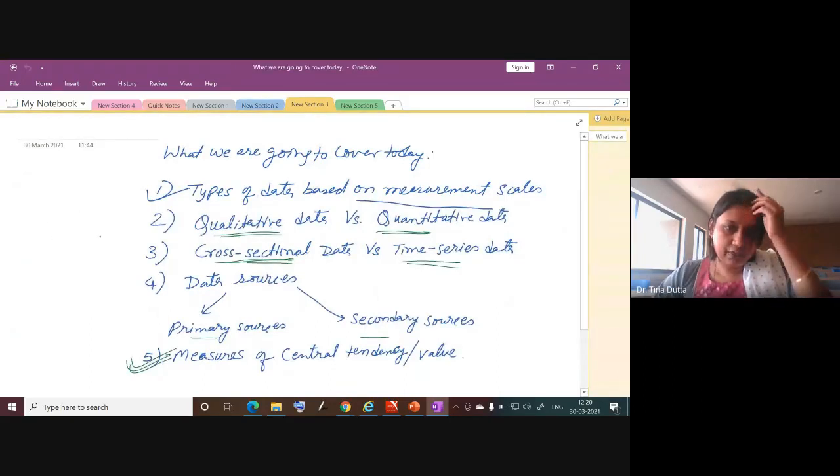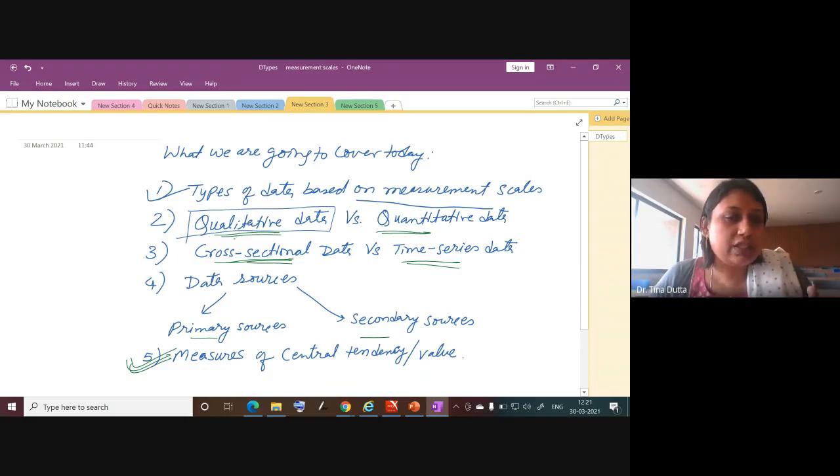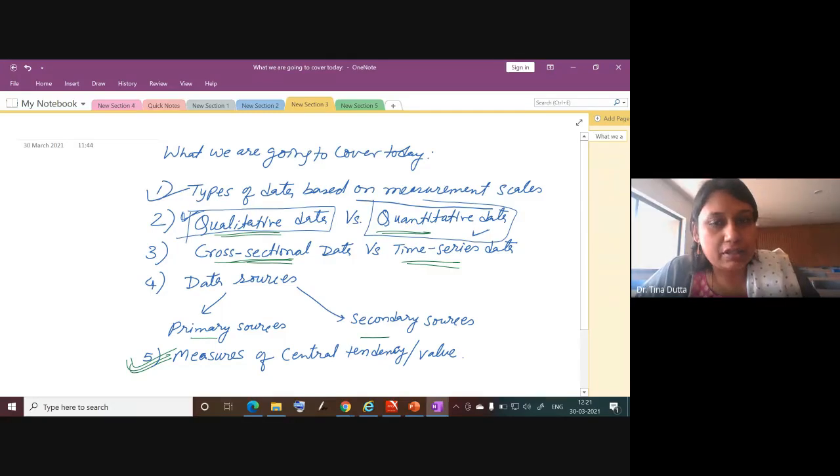Okay, so moving further, qualitative data and quantitative data. Now it is already clear to you. Nominal scale data and ordinal scale data will be considered as qualitative data. So data which is in the form of text, or where we cannot perform any kind of arithmetic operations, is called qualitative data, right? So name, gender, religion, even grades, these are qualitative data. Quantitative data is pure numbers. When we have data in the form of pure numbers, that is called quantitative data, and we can perform various kinds of statistical operations on it.